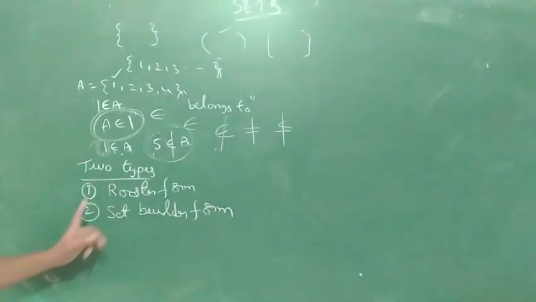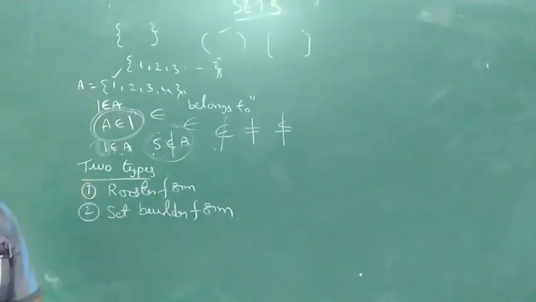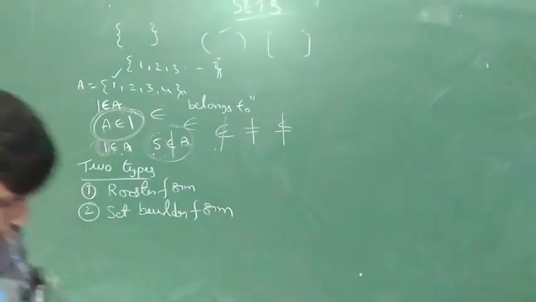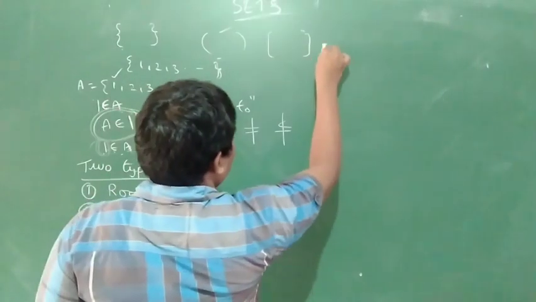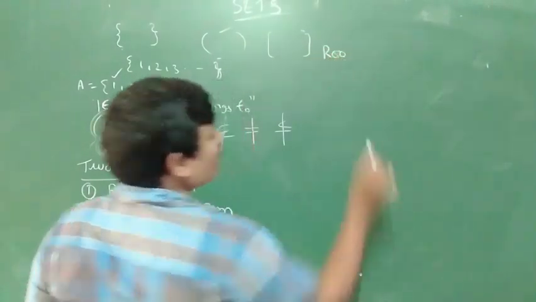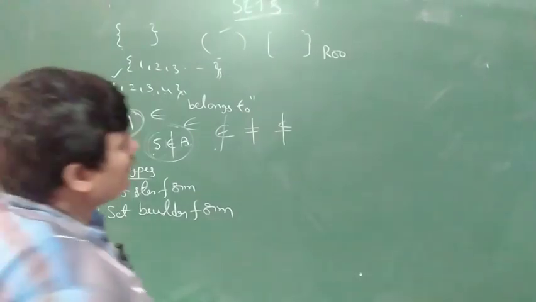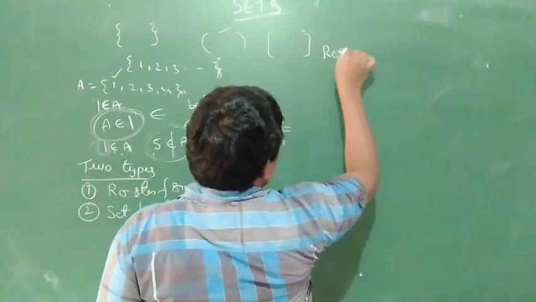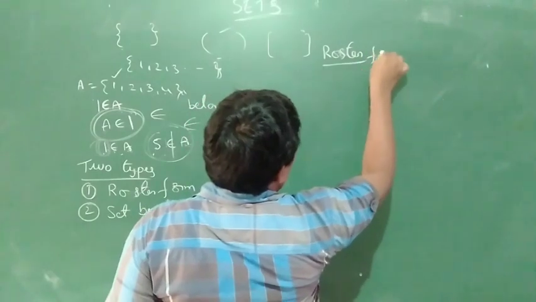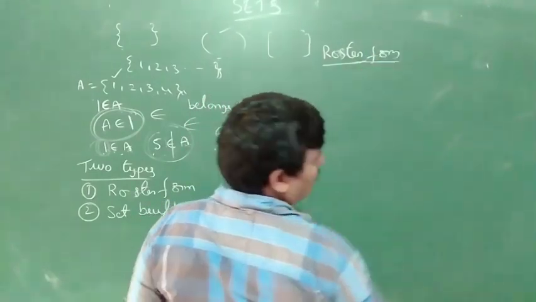Roster form and set builder form. What is the roster form? Roster form.